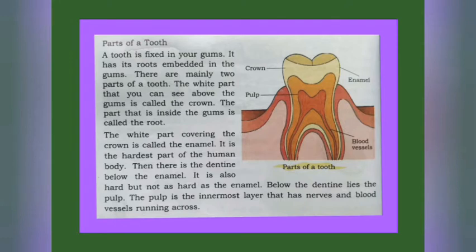The white part covering the crown is called the enamel. It is the hardest part of the human body. Then there is the dentine below the enamel. It is also hard but not as hard as the enamel. Below the dentine lies the pulp. The pulp is the innermost layer that has nerves and blood vessels running across. Students, look at the parts of a tooth figure. You can see the enamel, crown, pulp, blood vessels.